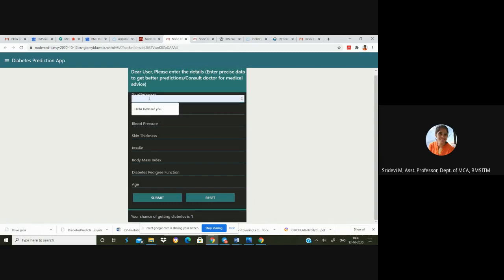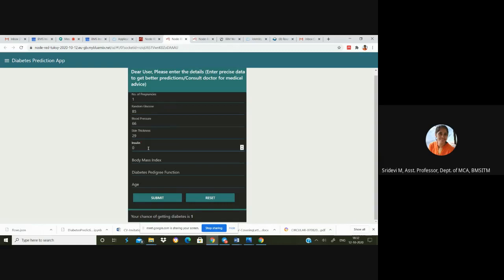So the new data I'm entering is number of pregnancies 1, random glucose 85, blood pressure 66, skin thickness 29. I'm taking the same data point from the Excel sheet so that I can validate my result, whether it is correct or not.